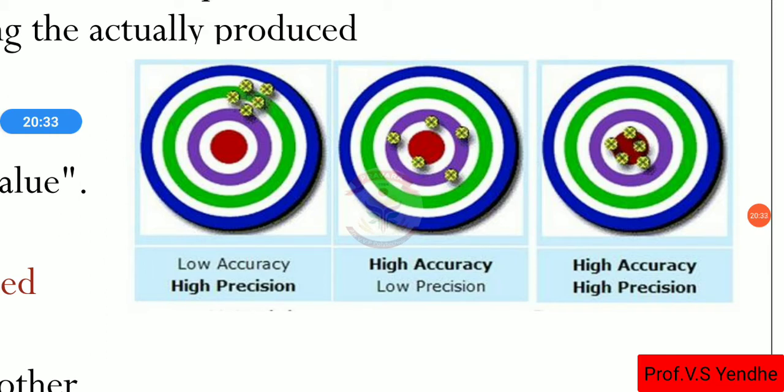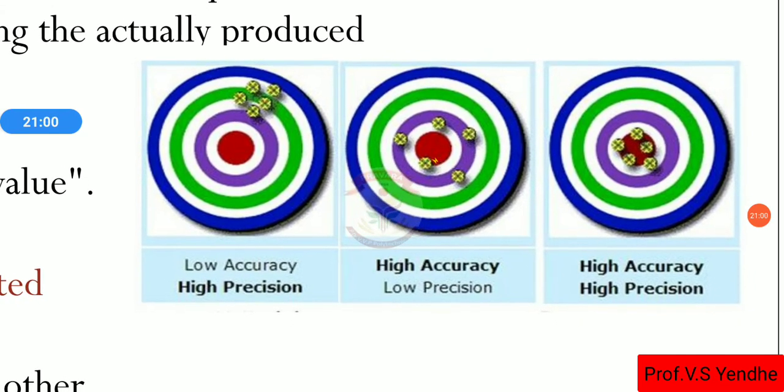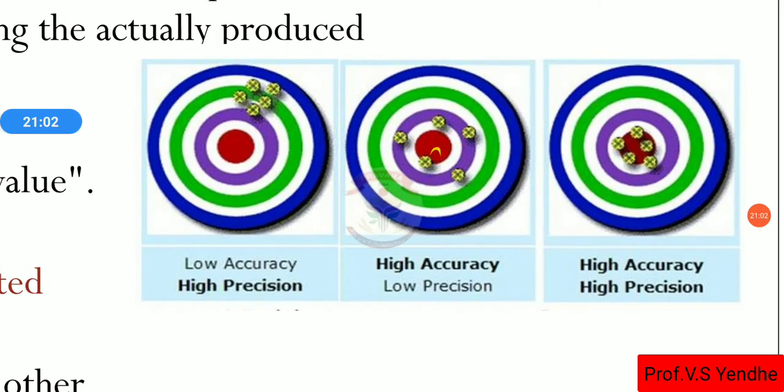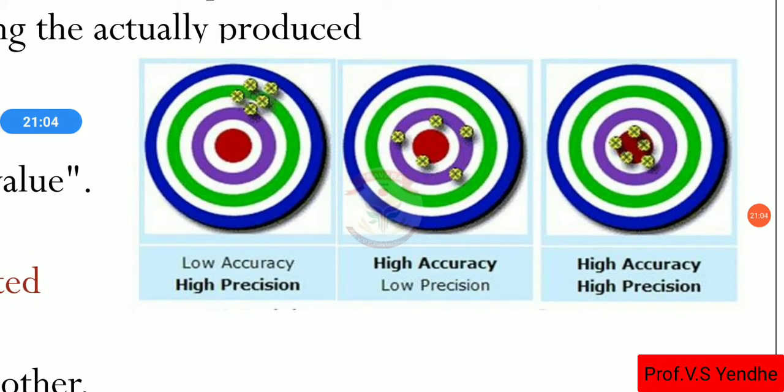Then in the second diagram, the measurements taken are away from each other but close to the red circle.